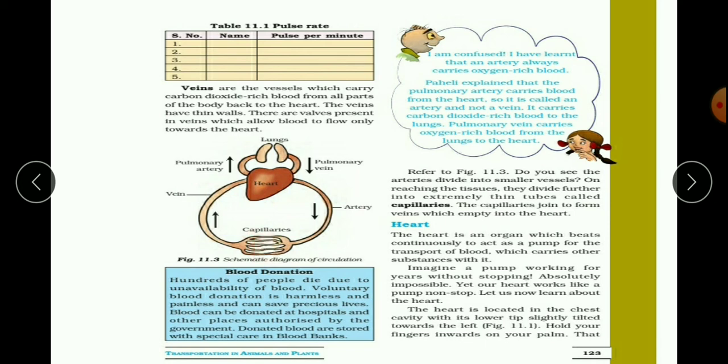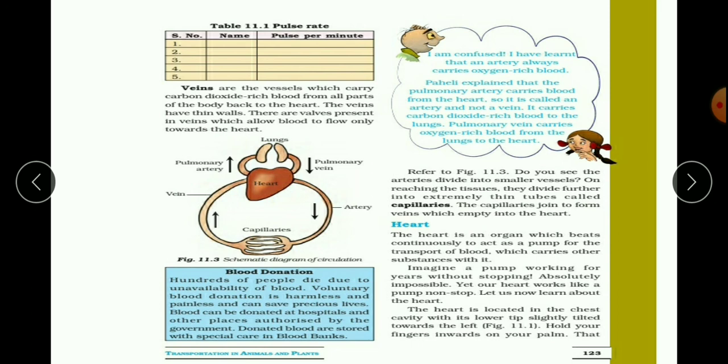Arteries and veins cover the body, but capillaries move inside the tissues and cells, because large blood vessels cannot move inside tissues and cells.